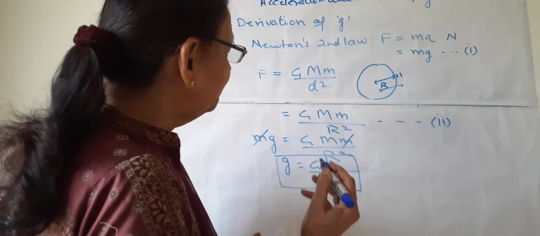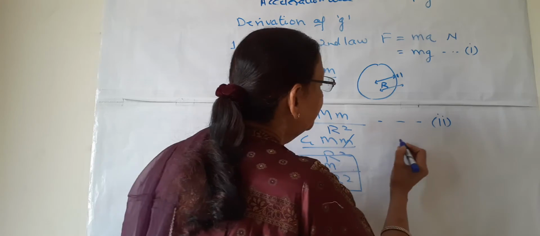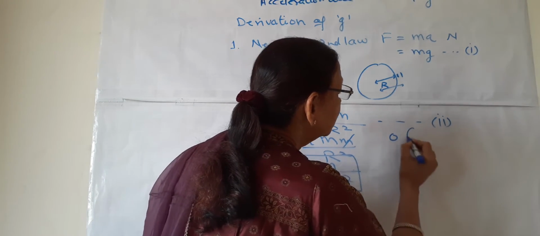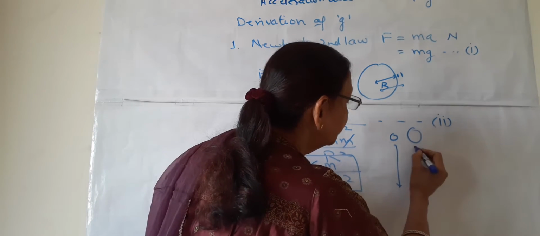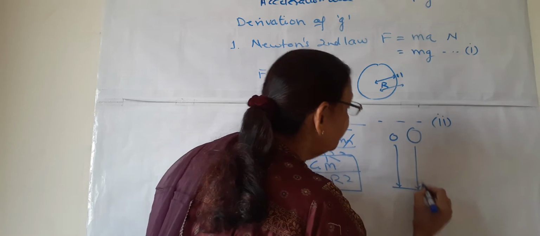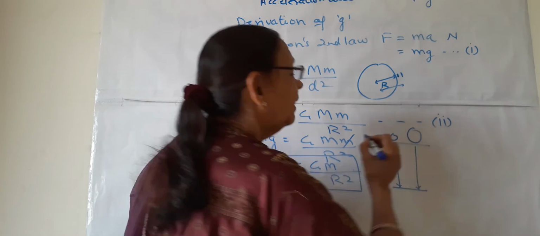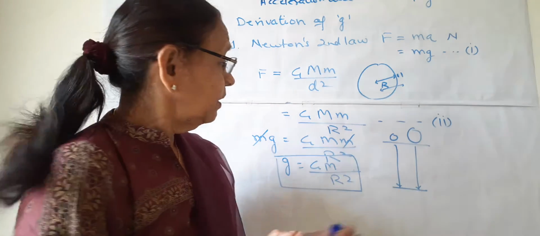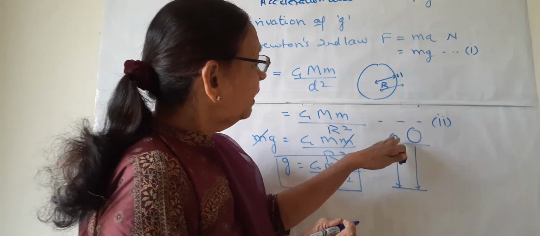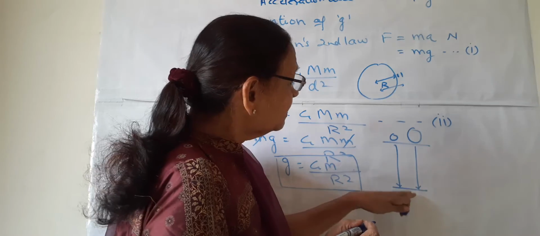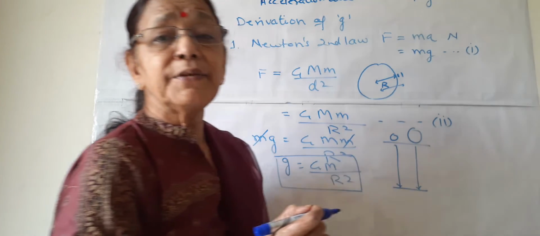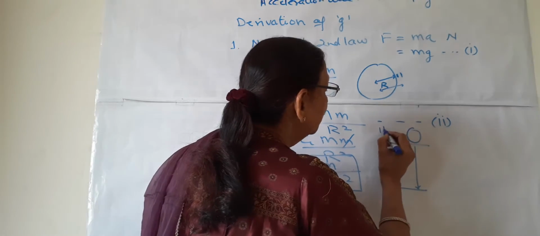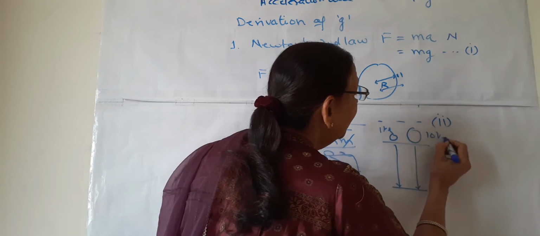And this also proves the free fall of objects. We have learnt in the previous video that two objects of different masses come to the earth at the same time if released from the same height. So the time interval between the release and coming to the earth is the same, even if the mass is different. Suppose one is 1 kilogram, the other is 10 kilogram.